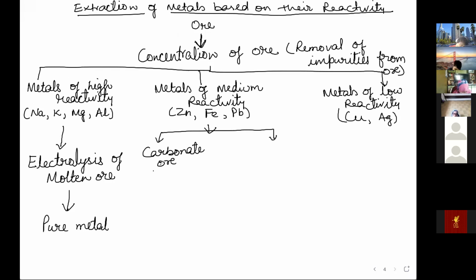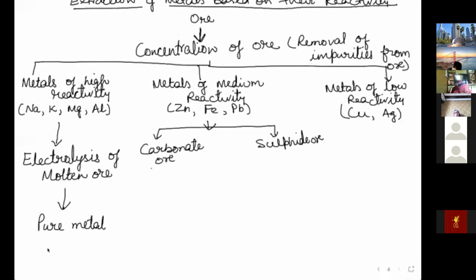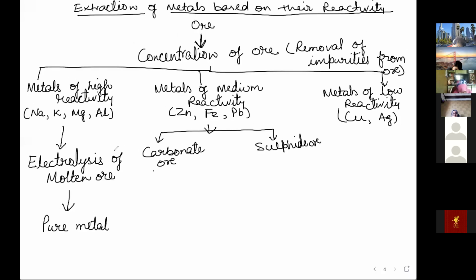One example I'll give, like zinc carbonate and zinc sulfide. These are the ores, which occur naturally in the form of mineral. And after purification, we have ZnCO3 and ZnS.